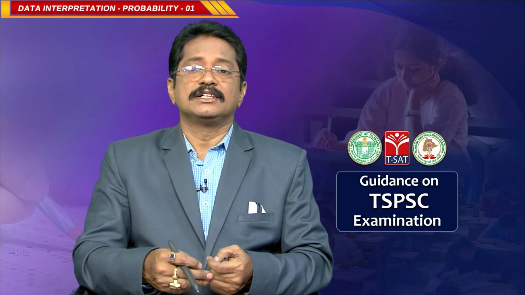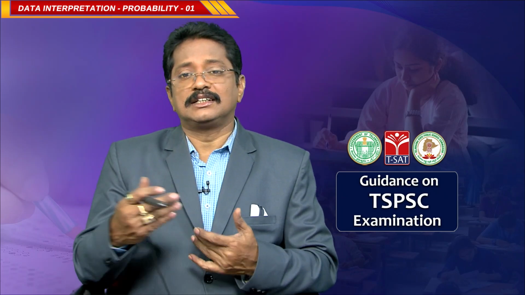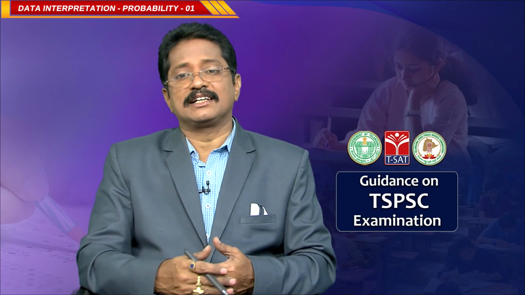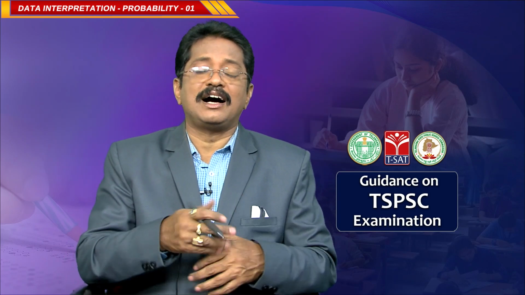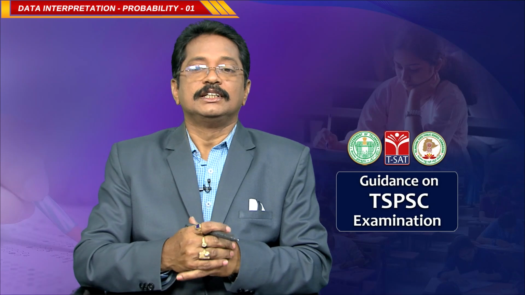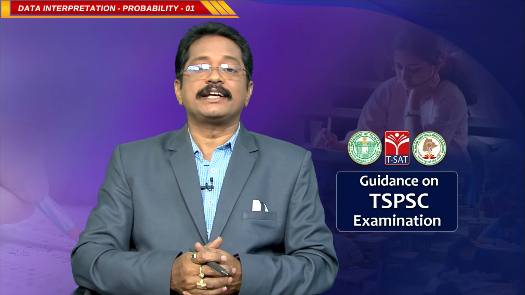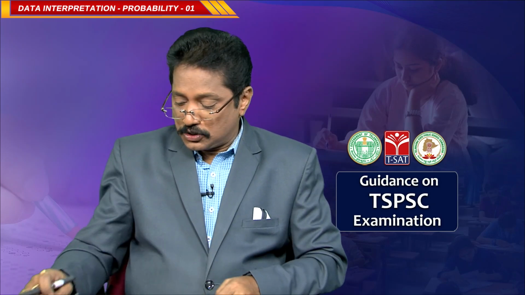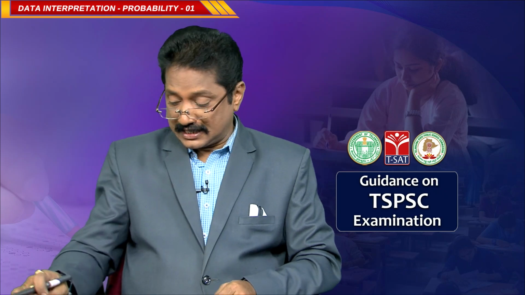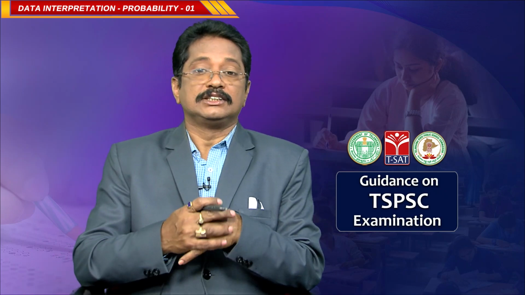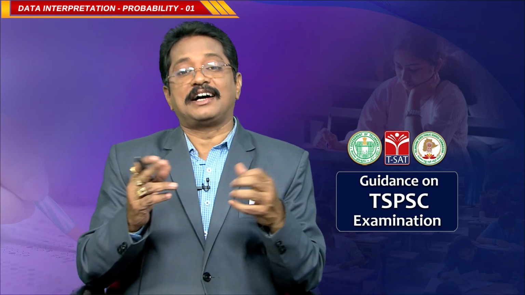Whoever wins that toss decides whether they want to do first batting or first bowling. So, when the coin is tossed, we have 2 possibilities, head and tail, clear?